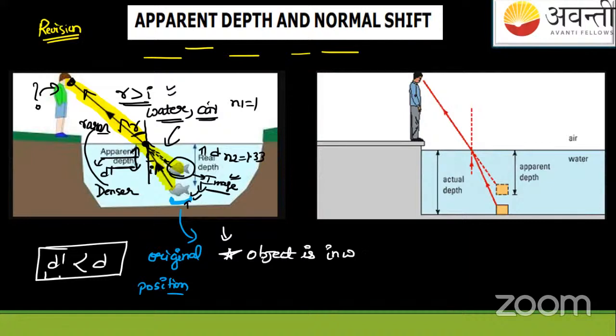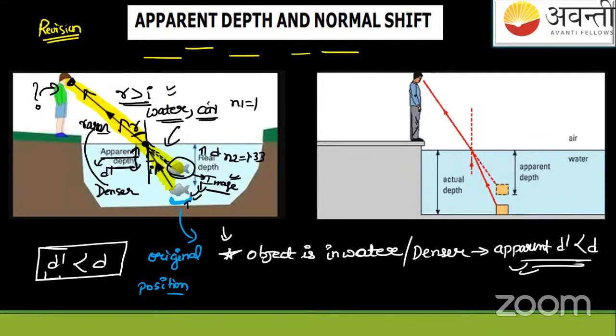When the object is in water, or say some denser medium, then what happens? Then the apparent depth, which here I have given by D dash, will always be less than the real depth of the object.